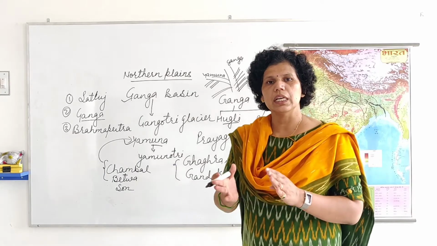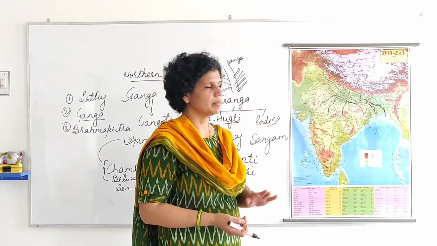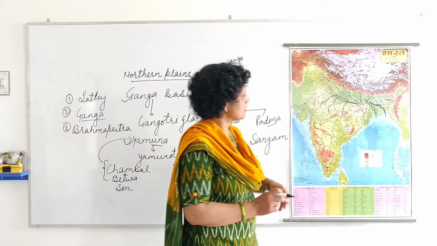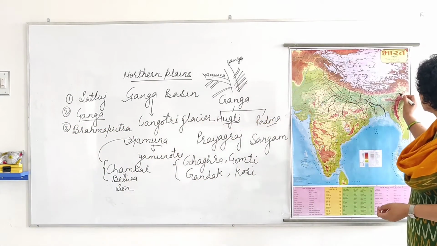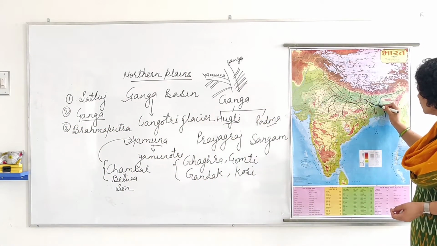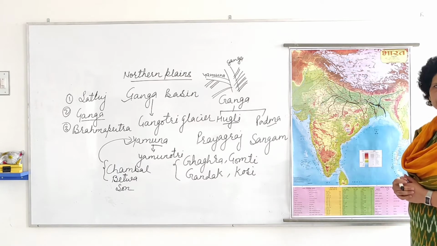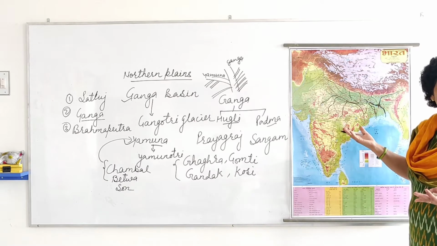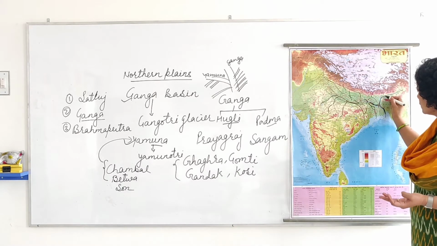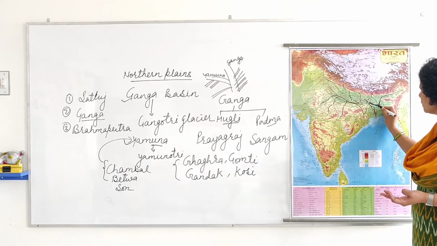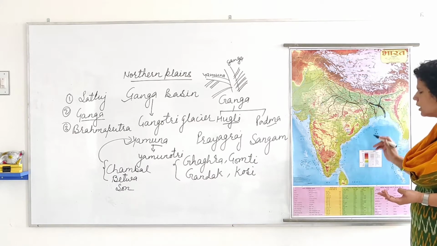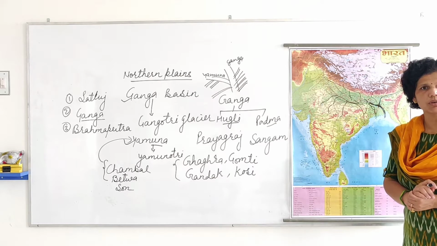Now there is another river basin. The last river basin is Brahmaputra, and in this river basin, look here that Brahmaputra river joined to this area. It joined with Padma, that is a branch of river Ganga. So this Brahmaputra joined with this Padma, and both of these combinedly come to here in Bay of Bengal.